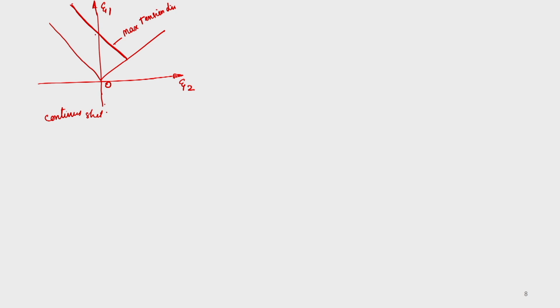The maximum tension line will intersect it at the value of n. And if you join this, for any condition, you can draw this. So, that means you will find that the slope is 1.5 here. Okay.